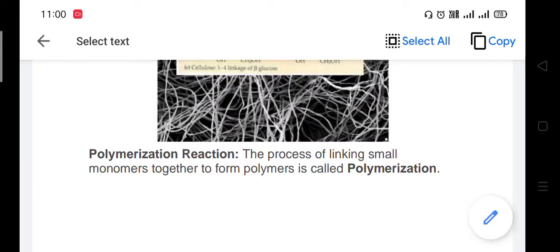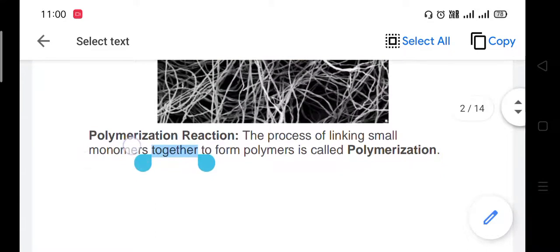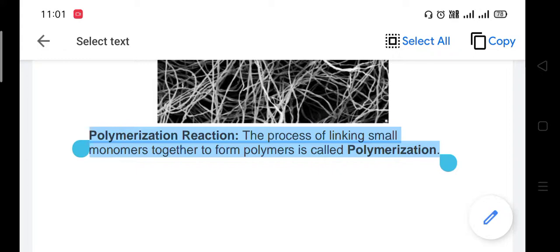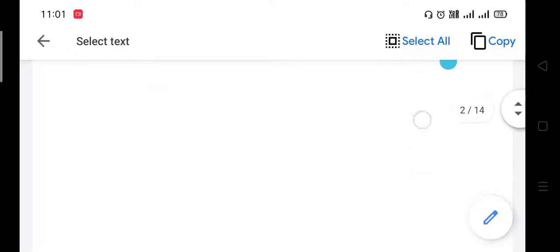Polymerization reaction. Let us see this polymerization reaction. What is the polymerization reaction? The process of linking small monomers together to form polymers is called polymerization. Okay, dear student.